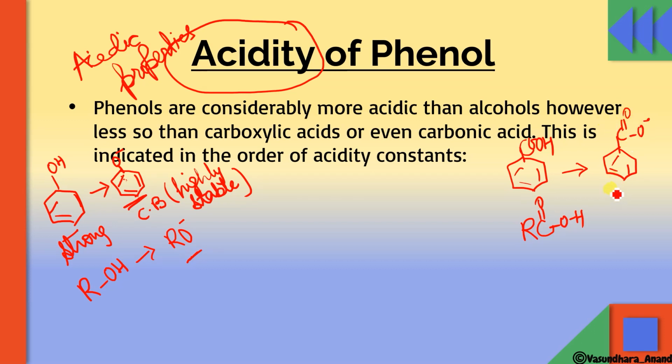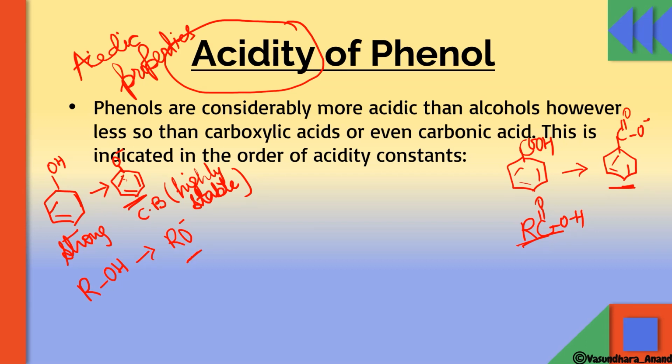So that's why this one is more stable than the phenoxide, although phenoxide has more resonance structures. That's why phenols are more acidic than alcohols, but less acidic than carboxylic acids or even carbonic acid.